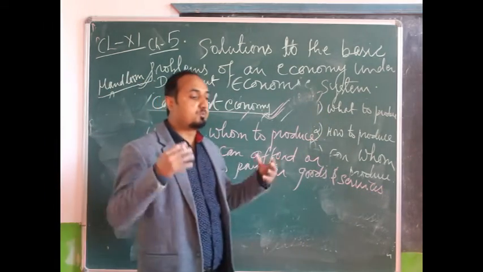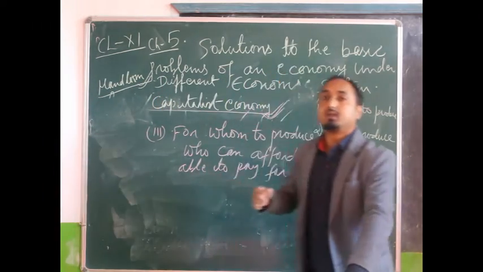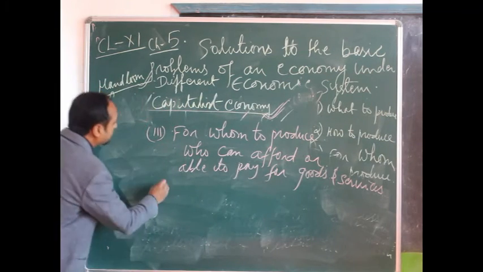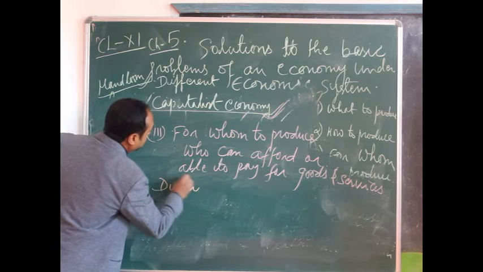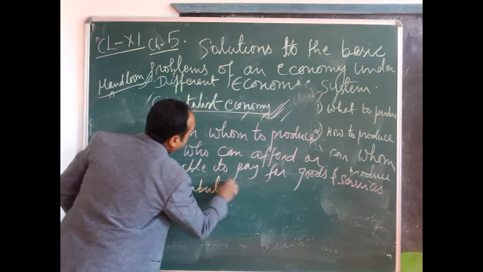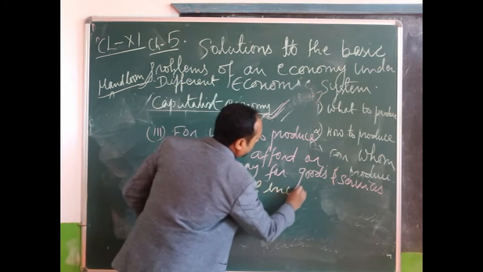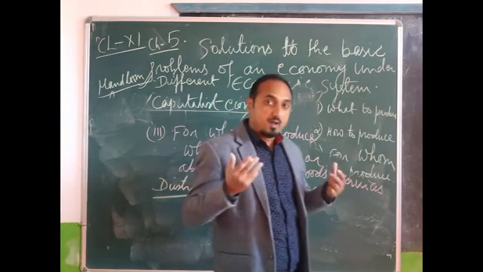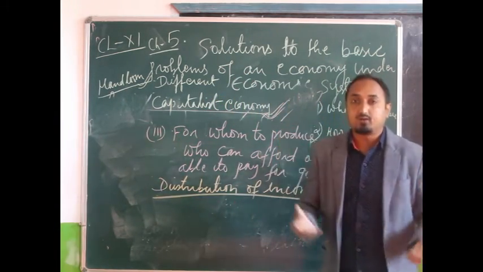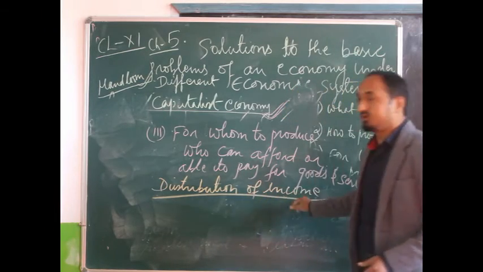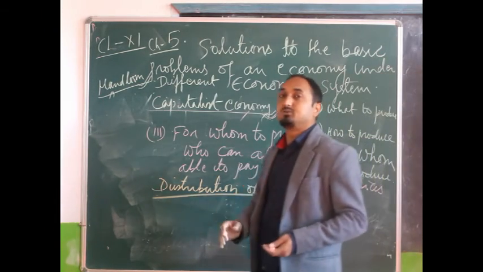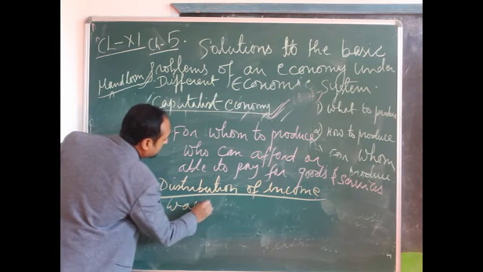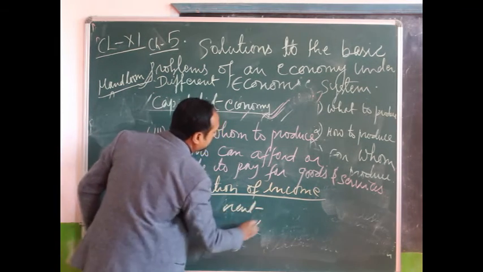Now, who will be able to purchase, to pay, to afford that commodity depends on the distribution of income. And that distribution of income takes place in the form of wages, rent, interest and profit.